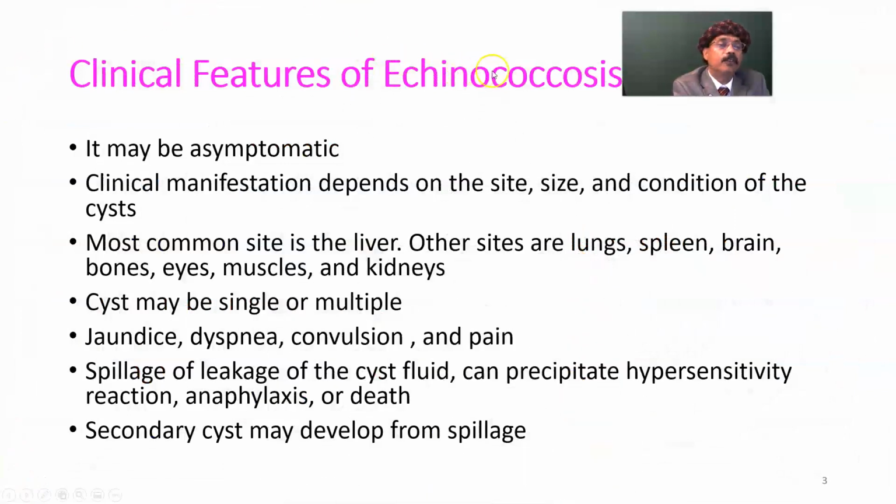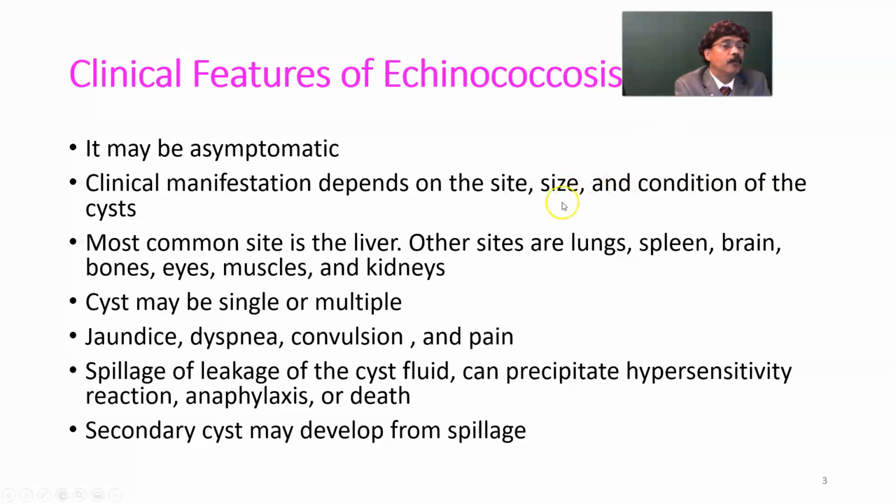Clinical features of echinococcosis. It may be asymptomatic. Clinical manifestation depends on the size and condition of the cyst. If it is in the brain, then certainly convulsion. If the size is very large, the abdomen will be protruded. If it is behind the eye, then the eye will be proptosed.